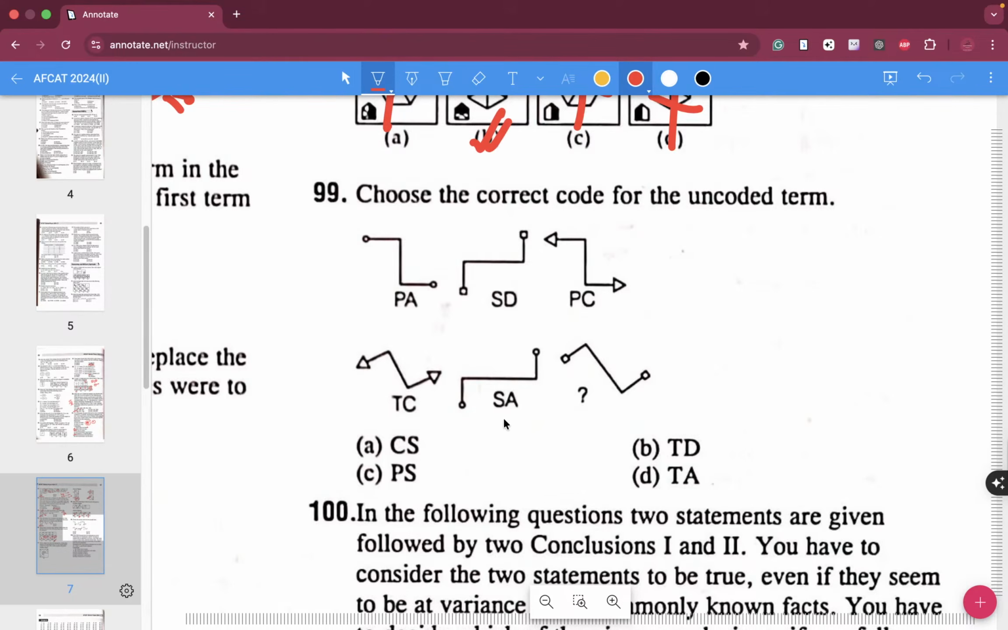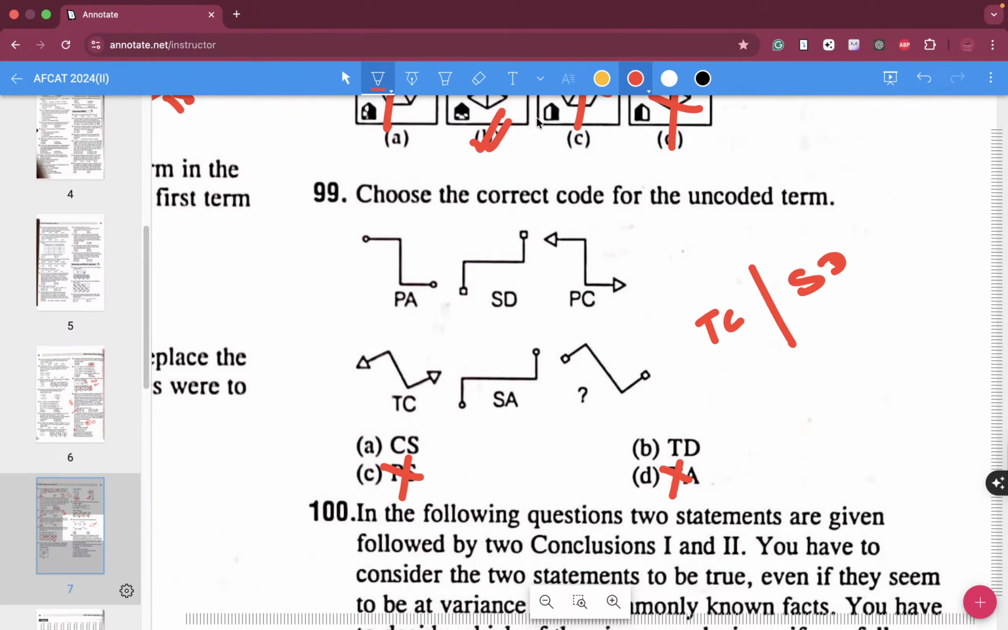PA, SD, PC, TC and SA. Which means one of T and C should come into the picture, either T or C, and one of S and D has to be there. So T, C is there, S is there. P and S is not possible. T is there, D is there. T and A are not possible. So we have to choose between A and B.